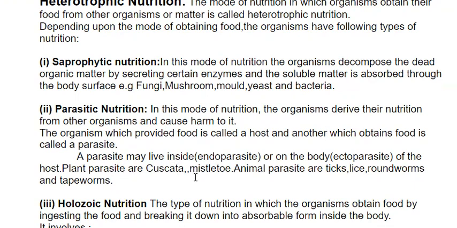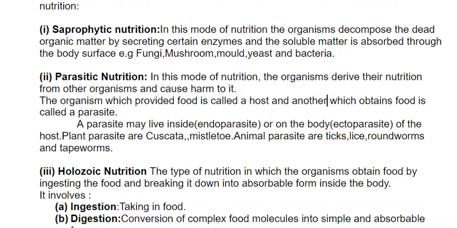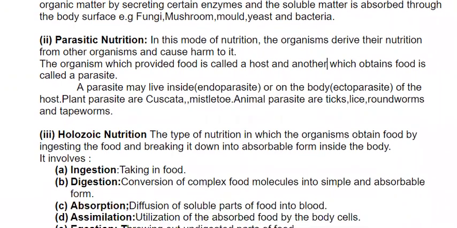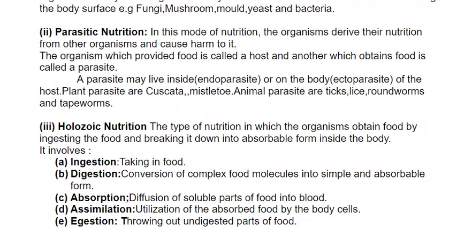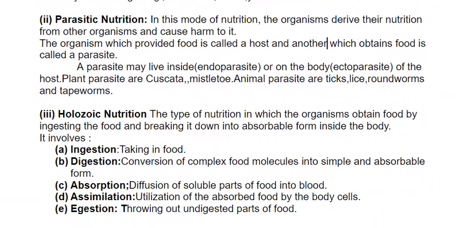Then holozoic nutrition. In this type of nutrition, the organism obtains food by ingesting the food and breaking it down into absorbable form inside the body. It means there are five steps. First, taking in food, which is known as ingestion. So ingestion, digestion, absorption, assimilation, and egestion are the different steps involved in the holozoic mode of nutrition.